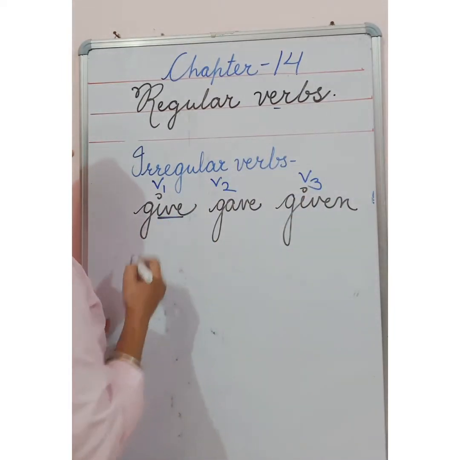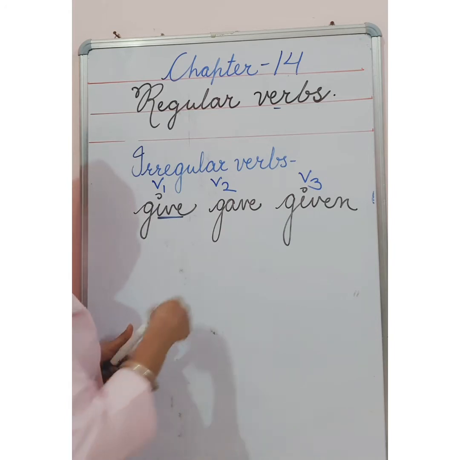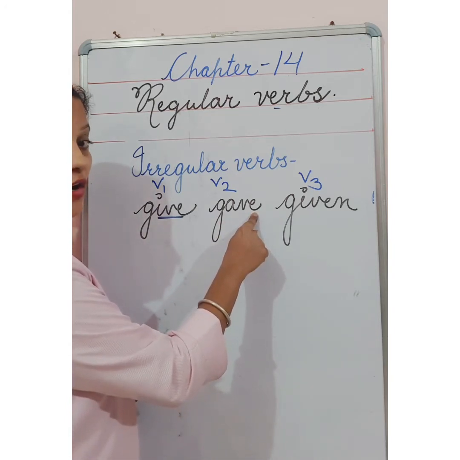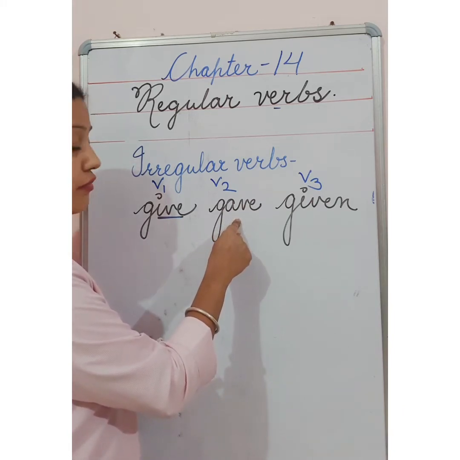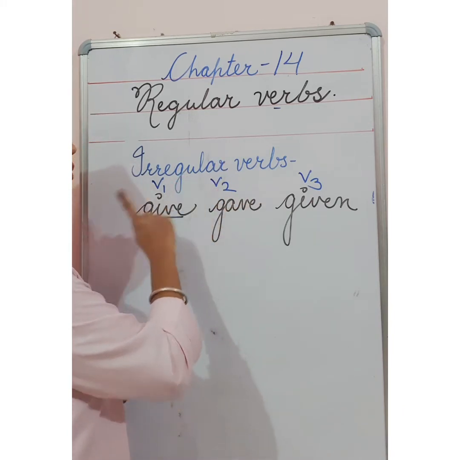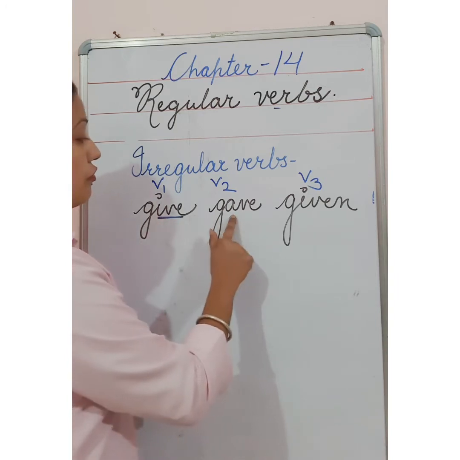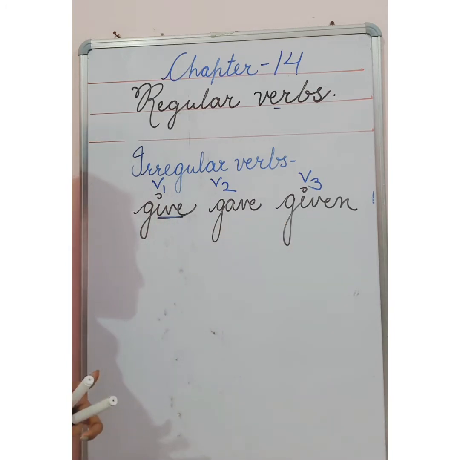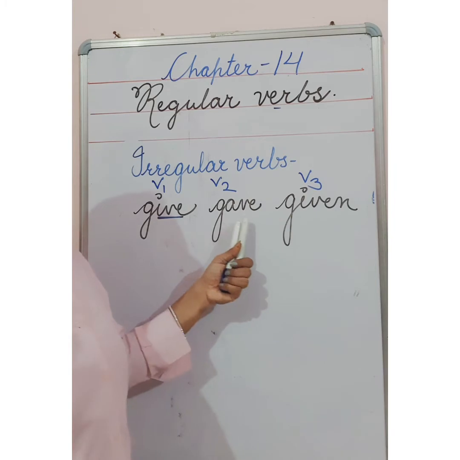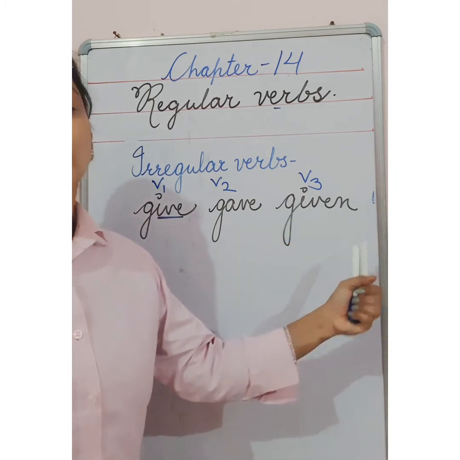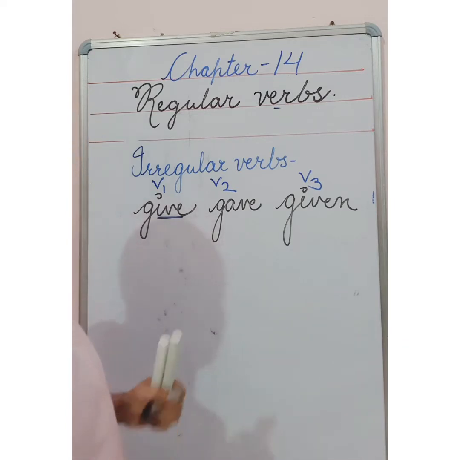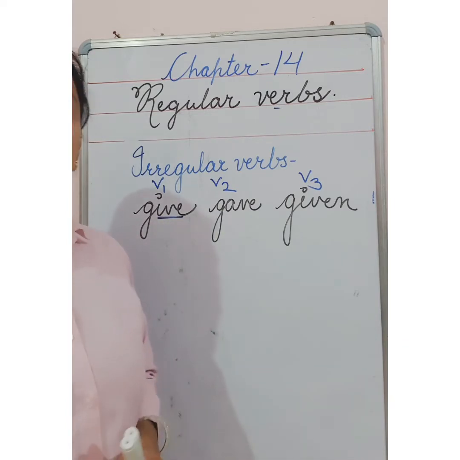In regular verbs, we always add ed, d or ied in the past form, the second form. But in irregular verbs, you can see no fixed pattern is given. Here it is give, then gave, then given. This you have to learn because this is English rule, we cannot change it.